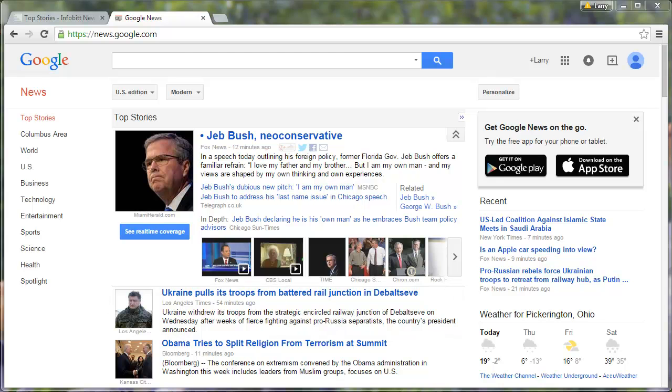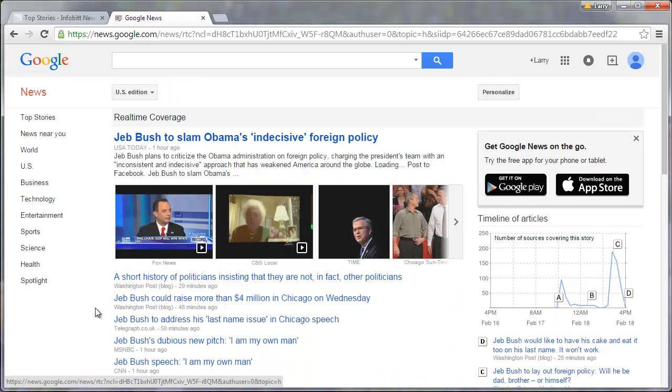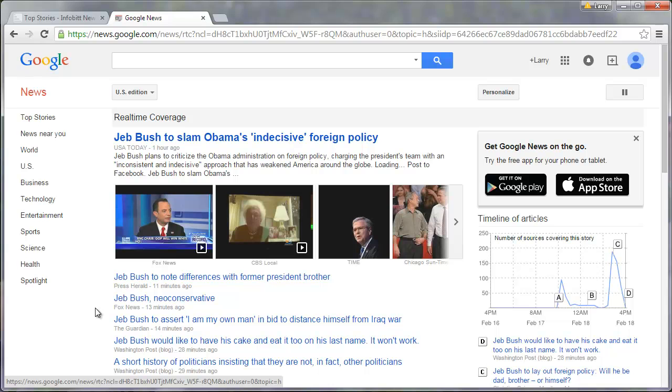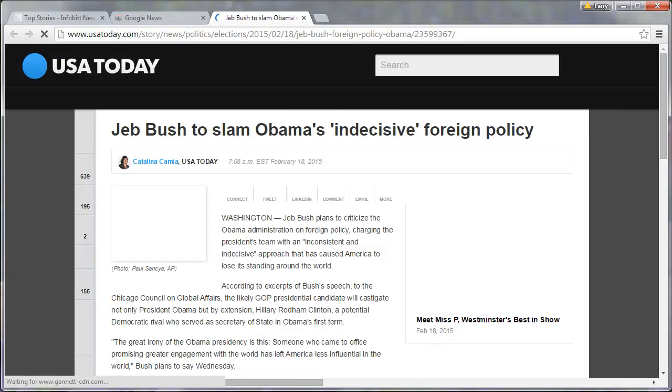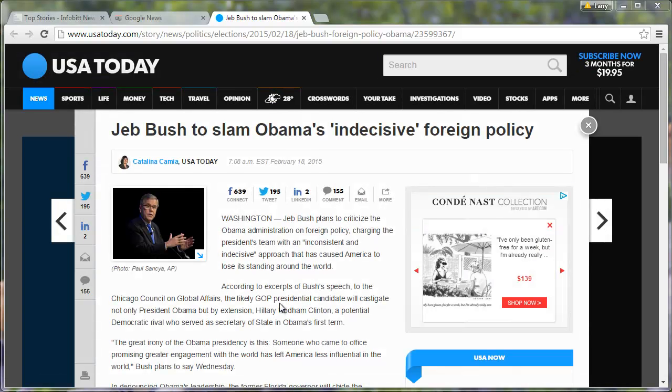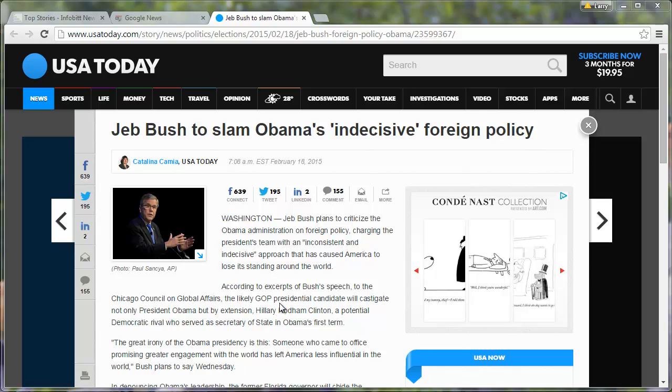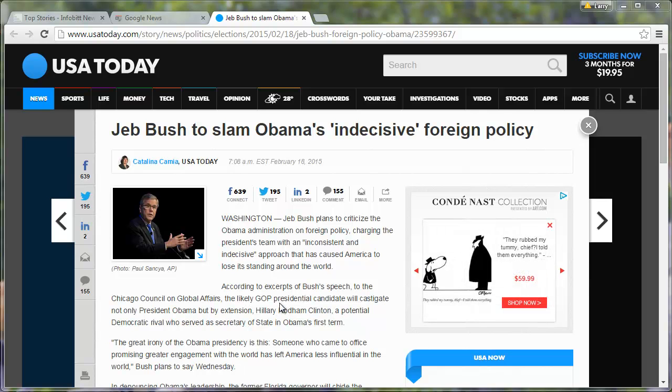Now, just because there are a bunch of articles on the same theme doesn't mean that there's really a big story there. So I notice, of course, there's a bunch of stories here about Jeb Bush. He's probably given a speech. So let's have a quick look. I'm going to open this one and I'm going to read it. Okay, so I've read through the article, and Jeb Bush is criticizing President Obama for being indecisive in his foreign